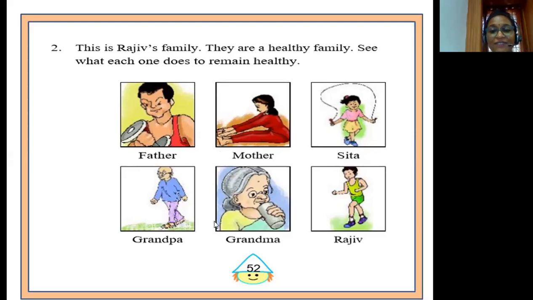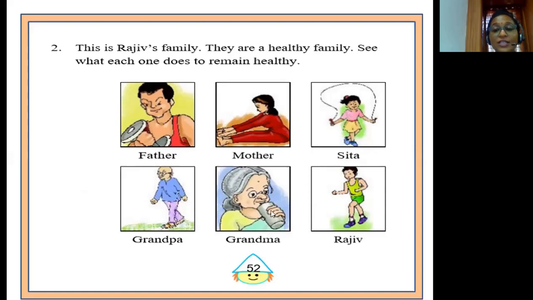And here we have Rajiv's grandmother, who drinks milk in order to have healthy bones. And finally, we have Rajiv, who is also a health freak, and he does jogging in order to stay healthy. So now we know what each of these family members do in order to stay fit.